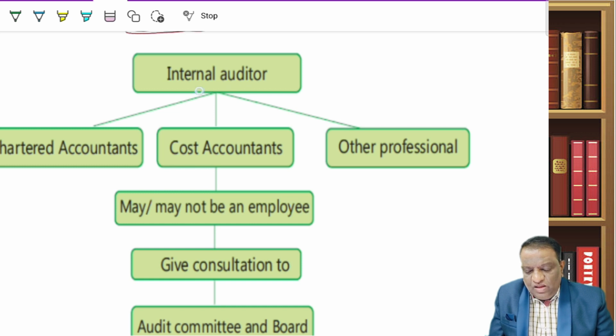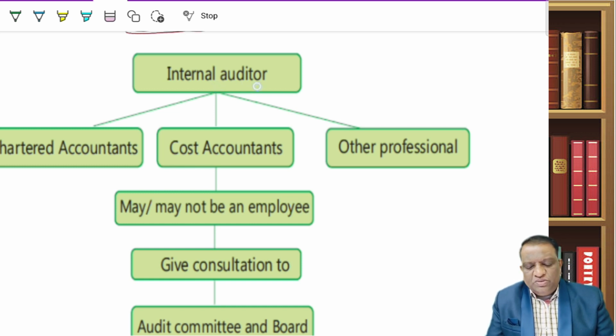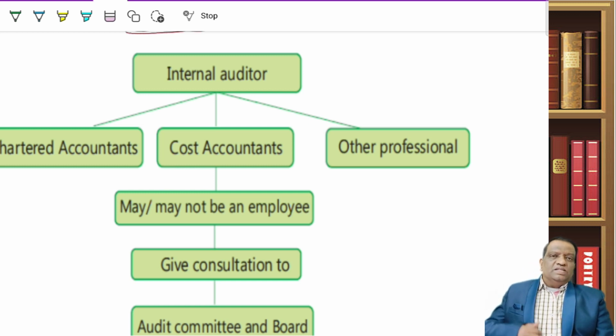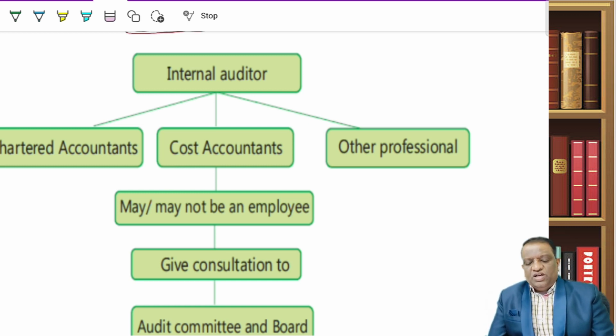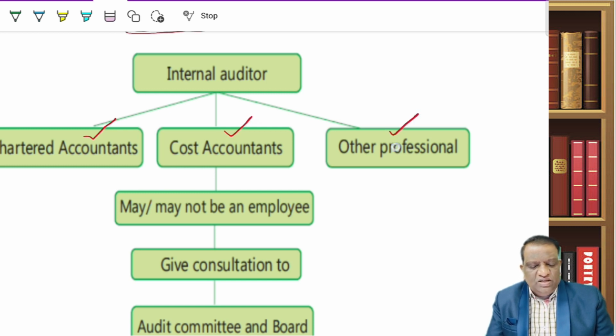Now, whom can I appoint as my internal auditor? As a stat auditor, it is a CA in practice and only a CA. Or multidisciplinary firms, where we know the point that the maximum number of partners are CAs, and only a CA shall sign. But if he's an internal auditor, independence is not a real requirement. So you can appoint a CA or a cost accountant or any other professional. He need not even be a chartered accountant.